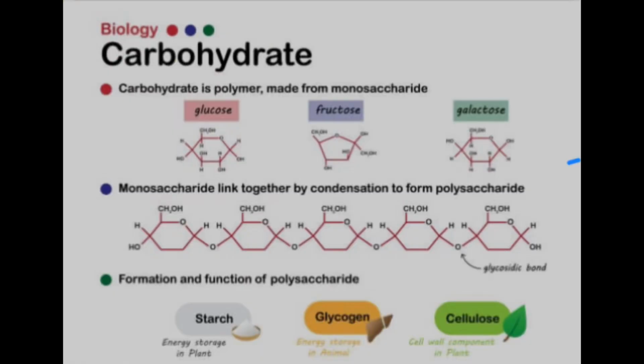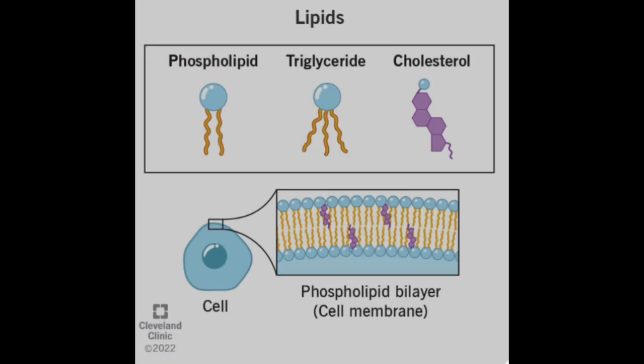Carbohydrates are used as the main energy source for animals and plants. Lipids are used to store energy for later usage. Proteins are used to control the rate of reactions and regulate processes. And they're also used to transport substances in and out of cells and fight diseases.